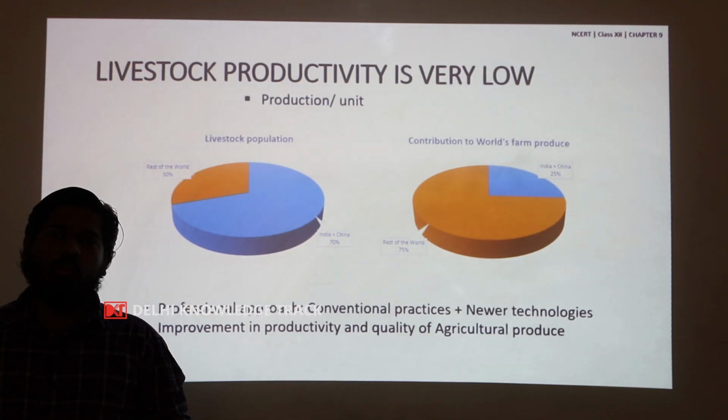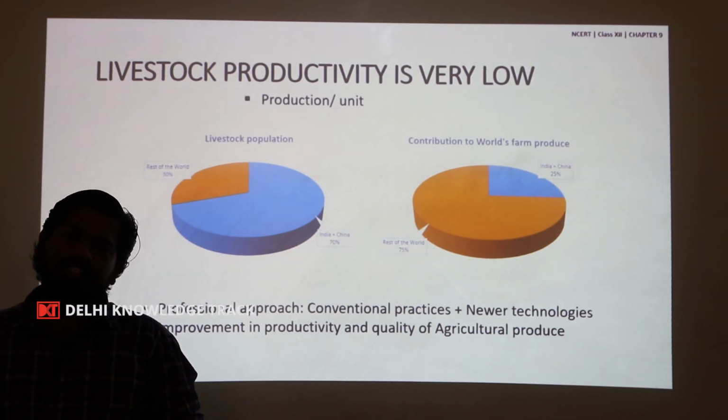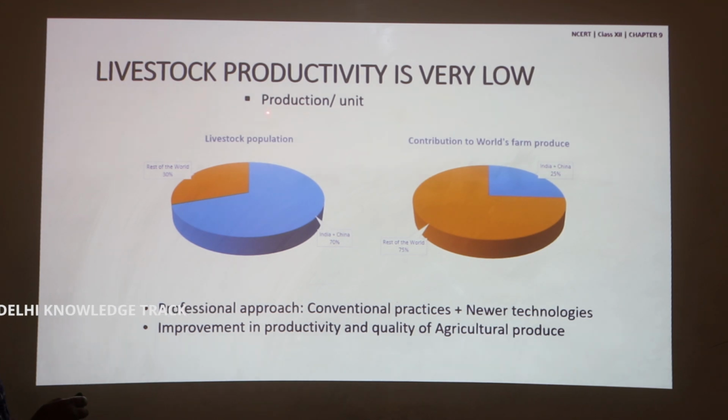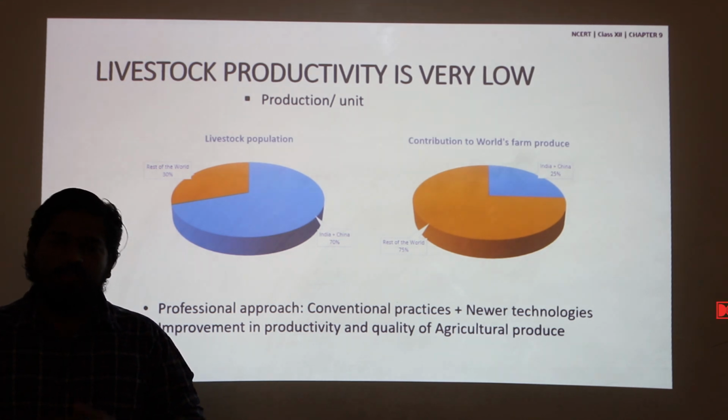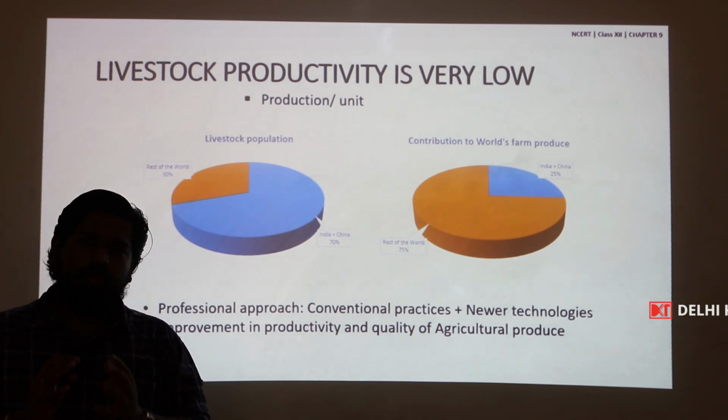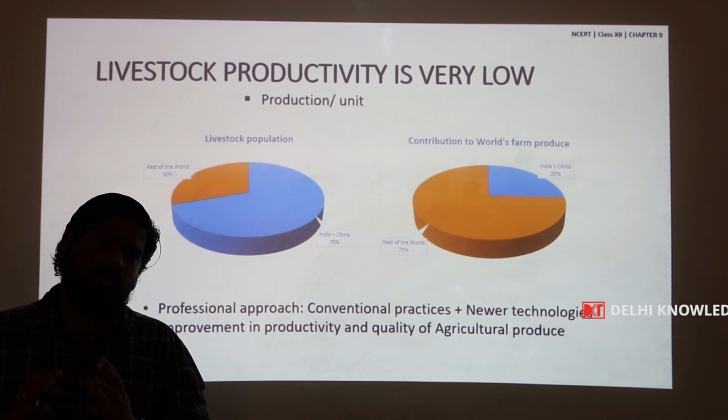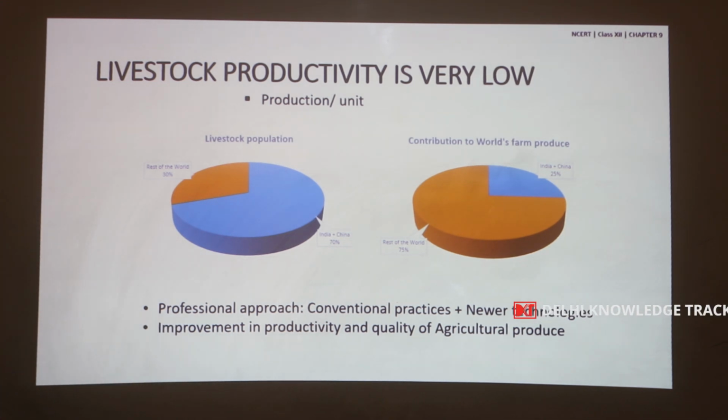Number 3, low productivity. What is productivity? Productivity is the production per unit. If we take the example of a cow, the amount of milk produced by a single cow is called productivity.